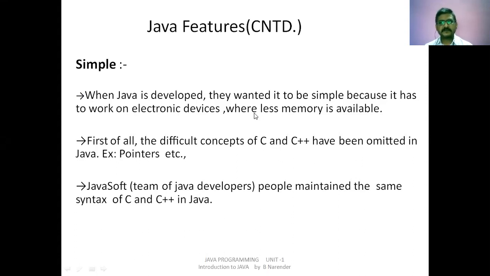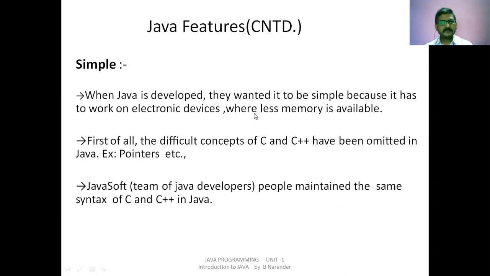The second intention of creating the Java programming language is to make the devices smart, or make the machines act like smart. To make it happen, Java has been invented.